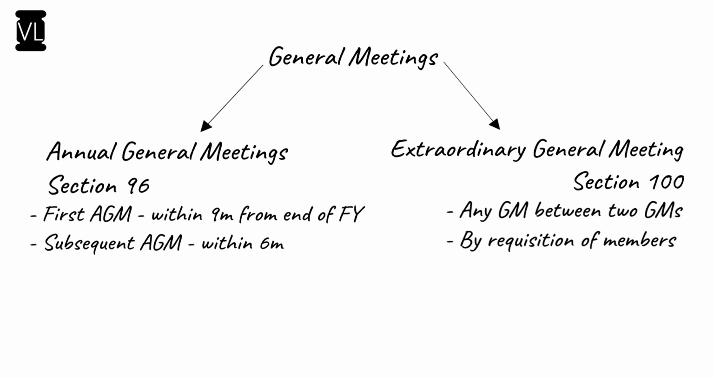The first annual general meeting of a company after its incorporation shall be held within 9 months from the end of the financial year, while subsequent annual general meetings may be held within 6 months. And EGMs can be held at any time by the board of directors. However, even at the requisition of the members who are holding at least 10% of voting share, an EGM can be convened.